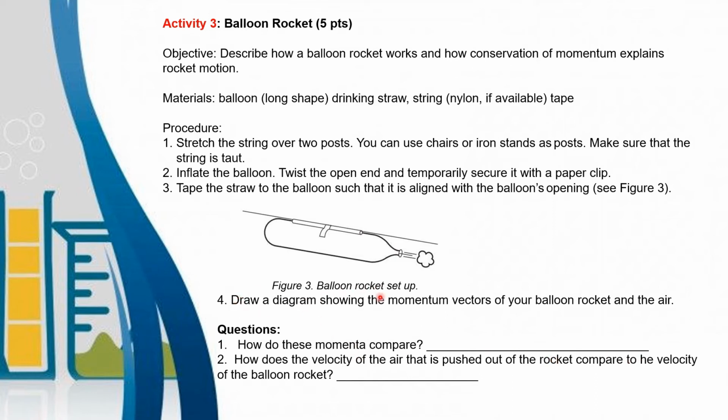So after doing the experiment, you have to answer the following questions. Number 1, how do these momenta compare? So what you're going to do is to compare the momentum of the rocket, the balloon, and the air that comes out. Number 2, how does the velocity of the air that is pushed out of the rocket compare to the velocity of the balloon rocket?